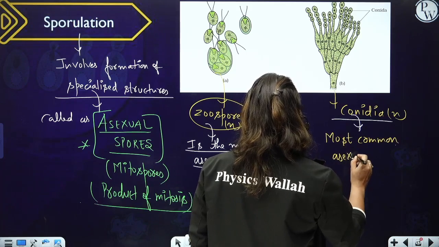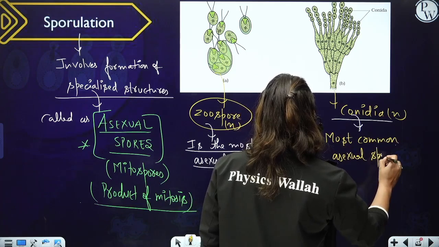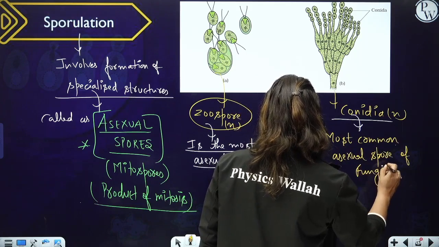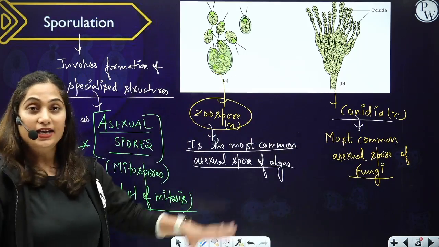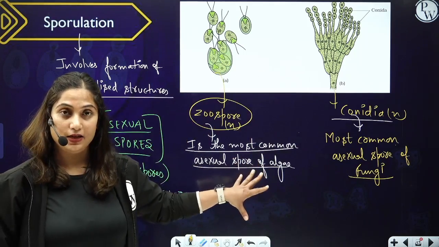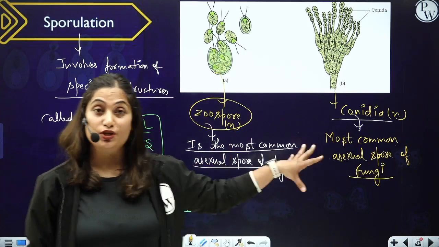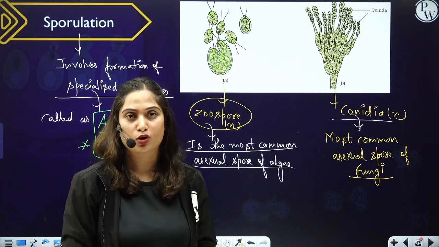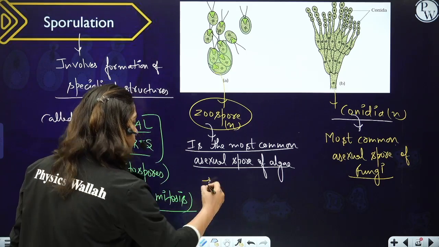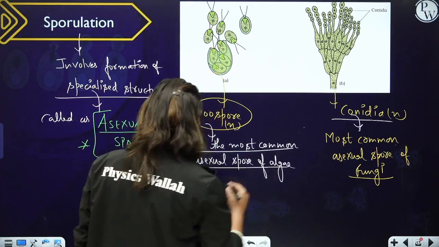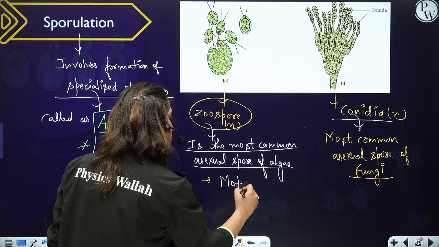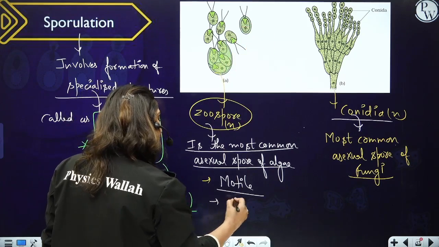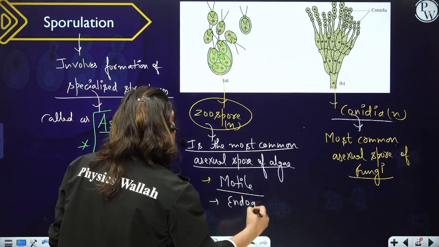asexual spore of fungi. This is pretty important. In algae, what you commonly see is zoospore, and in fungi, the most common asexual spore is conidia. Directly, the line comes directly in the question. Now, zoospore is motile in nature. Remember, zoospore is motile in nature because you can see flagella over here, and this is endogenous in origin.